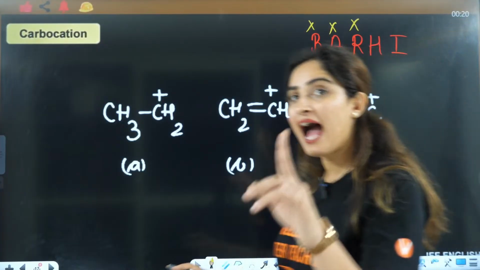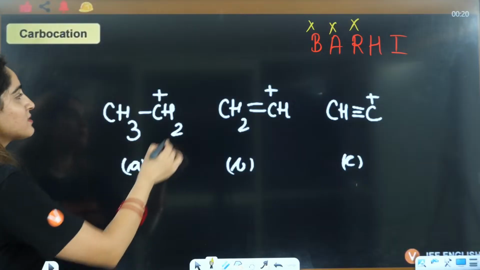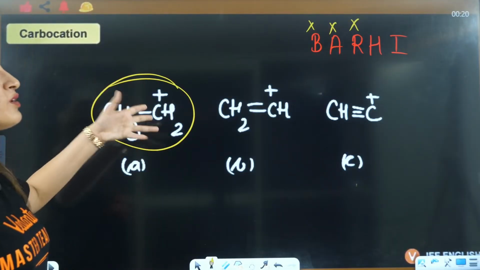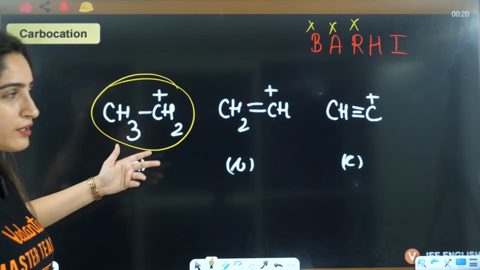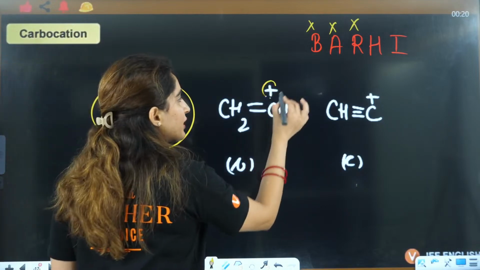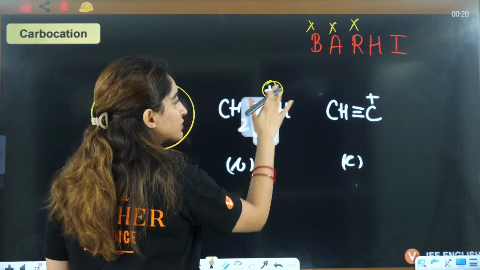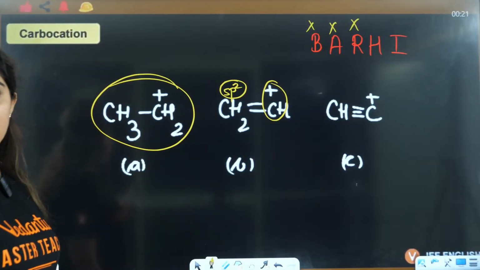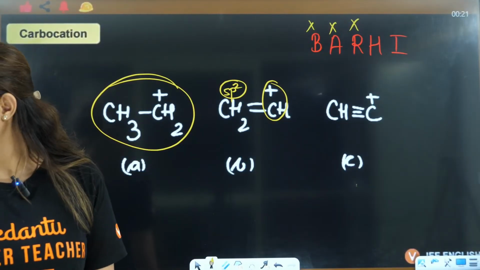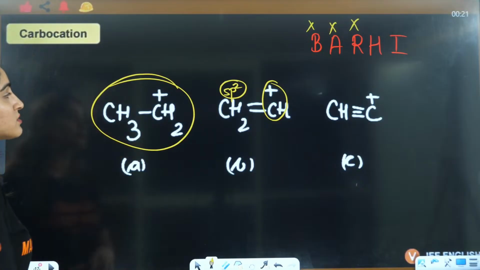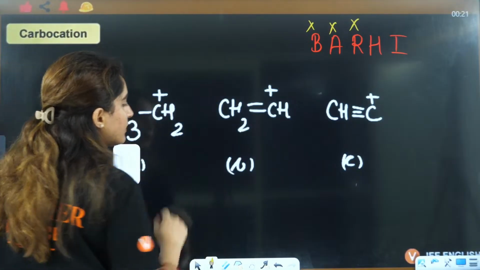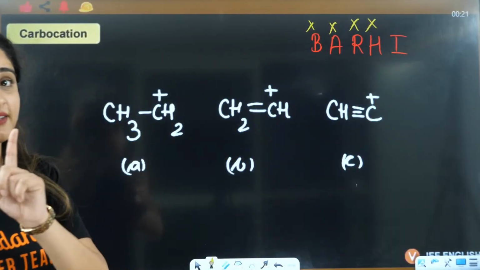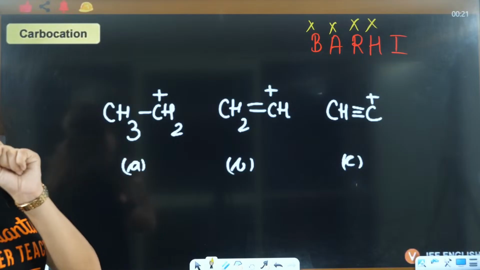Hyperconjugation. Hyperconjugation is valid only in this case. That means based on hyperconjugation, you can't differentiate it. This carbocation is sp2. Now this carbocation, this is sp2. And for hyperconjugation, the alpha carbon should be sp3. So it is not valid here, not at all valid. That means hyperconjugation is also not valid.